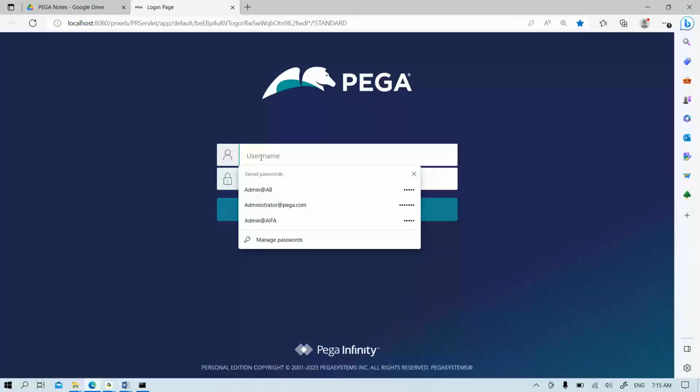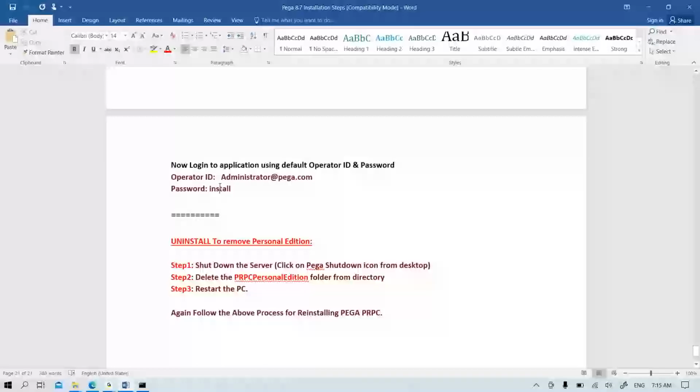So here you need to see the Pega login details, and all the default details are there for any version. For any version, if you want to log in for the first time, Pega has given default credentials. Those are administrator@rules.pega.com, and the password is install. So if I enter these details in the browser page, we can log into the application.